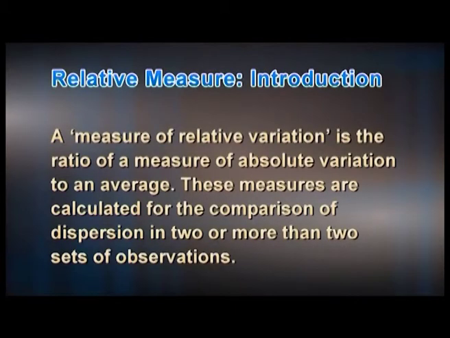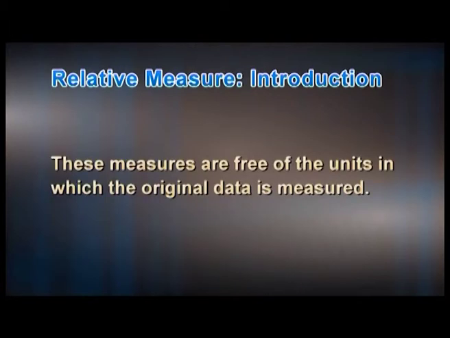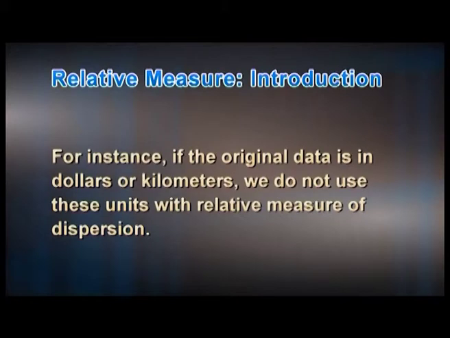Relative measure. Introduction. A measure of relative variation is the ratio of a measure of absolute variation to an average. These measures are calculated for the comparison of dispersion in two or more than two sets of observation. These measures are free of the units in which the original data is measured. For instance, if the original data is in dollars or kilometers, we do not use these units with relative measure